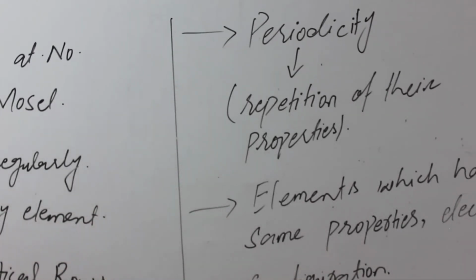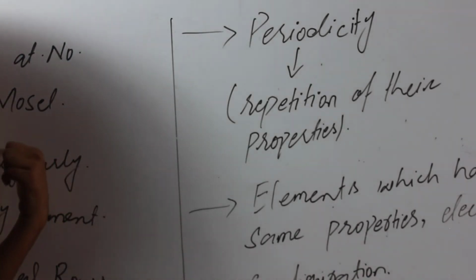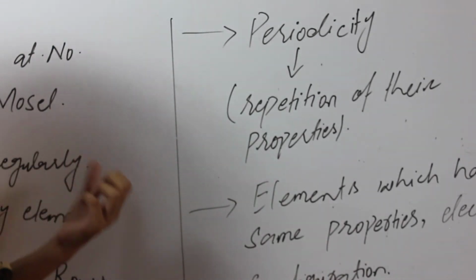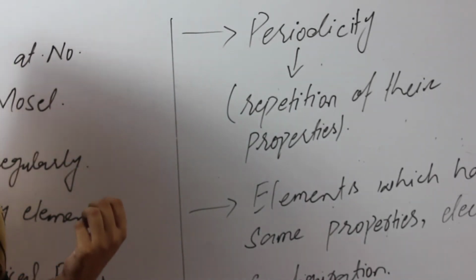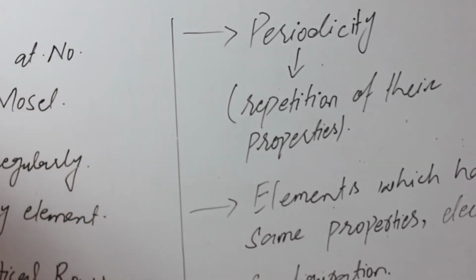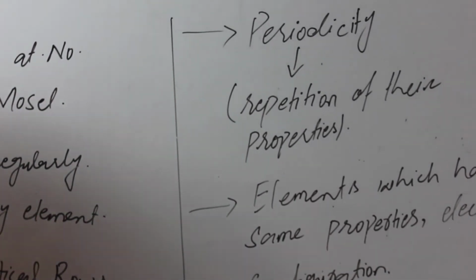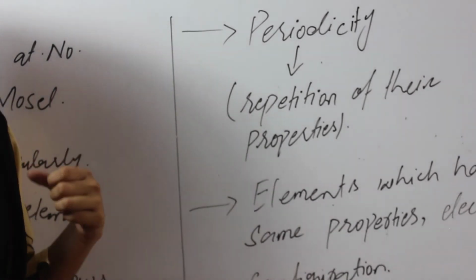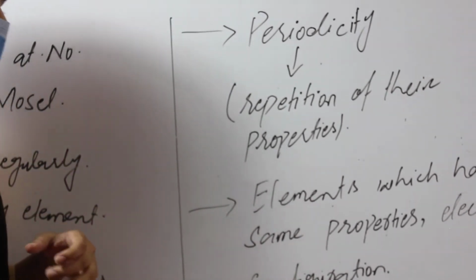When the elements are arranged by increasing atomic number, they show periodicity, meaning repetition of their properties. They repeat their properties after 8 elements. The 9th one is similar to the first one.